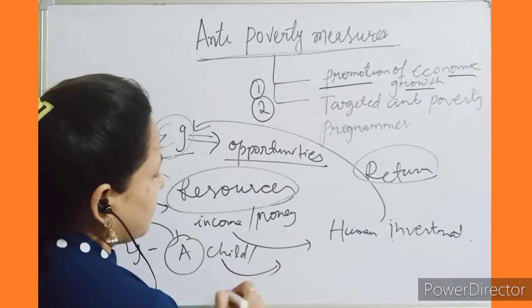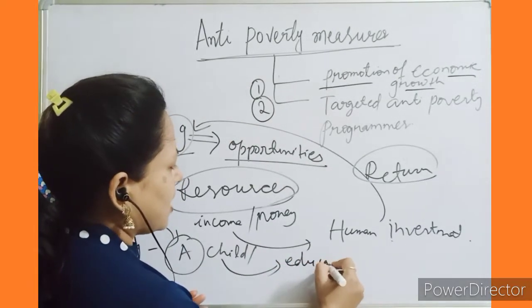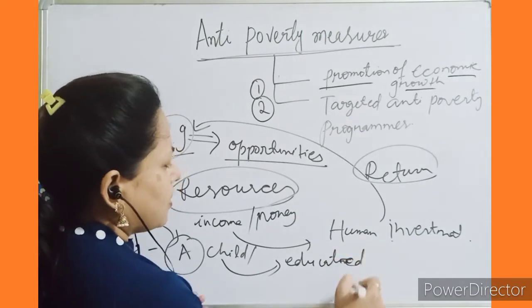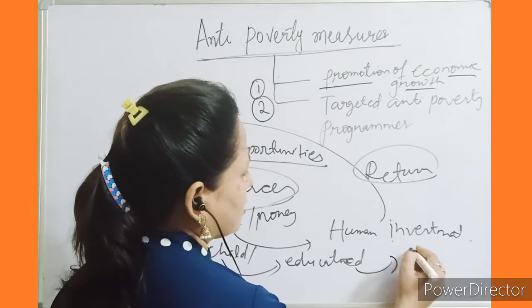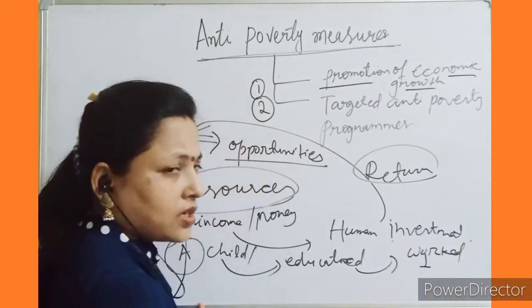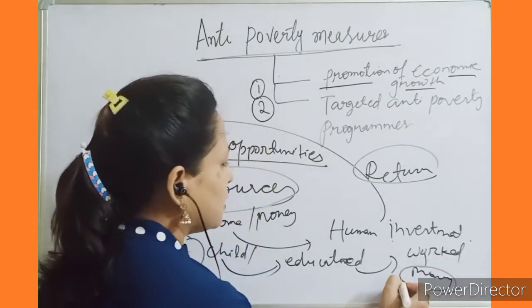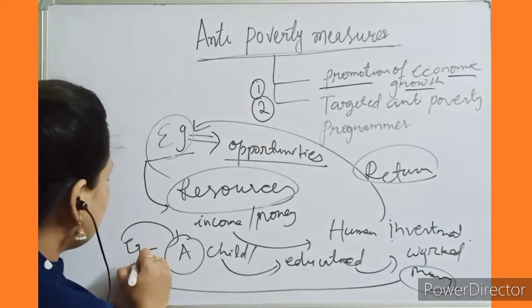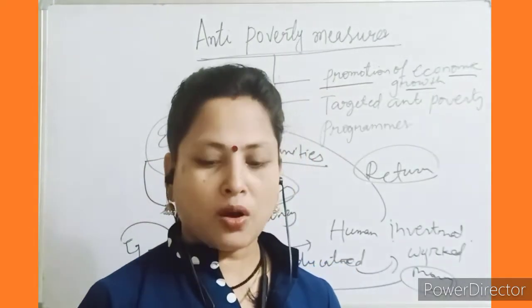Person A is your child or your daughter or a son. Then after he becomes educated, on education, health, facility, everything, after he was educated and all, then he will work somewhere. He will be employed somewhere. Then when he works, definitely he will earn the money. And when he earns the money, the money will come to you. Okay? So this is called the economic return.